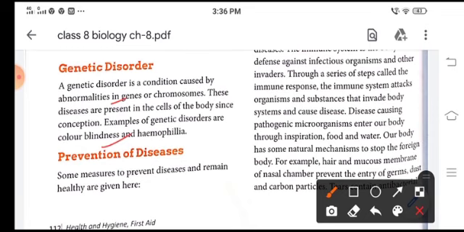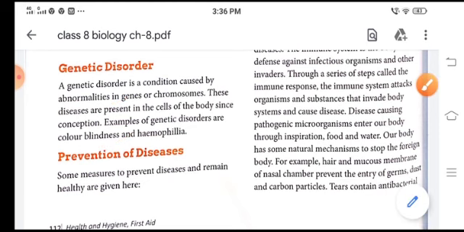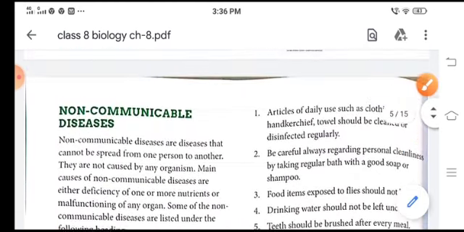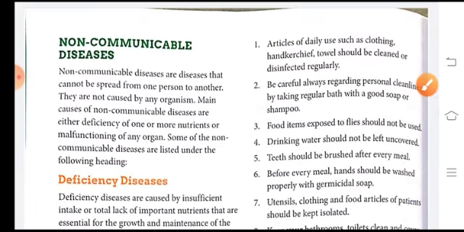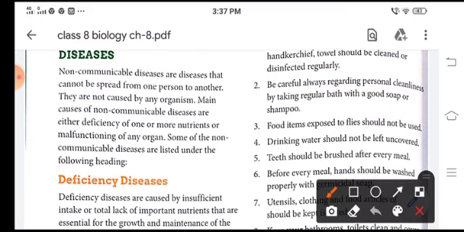Now, prevention of diseases. How can we prevent these diseases? Some measures help prevent diseases and keep us healthy. The articles we use daily, like cloth, handkerchief and towel, should be cleaned properly and disinfected regularly. We should always be careful about personal hygiene by taking a regular bath with good soap or shampoo. Food items should not be exposed, they should be covered. Drinking water should not be left uncovered.